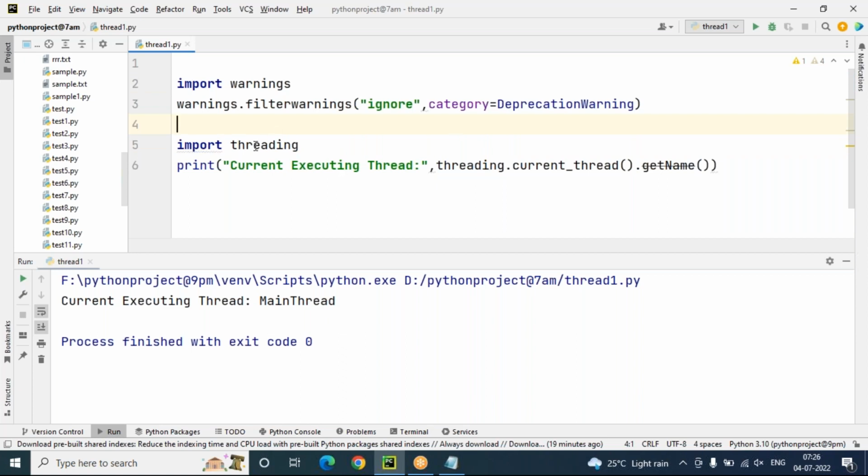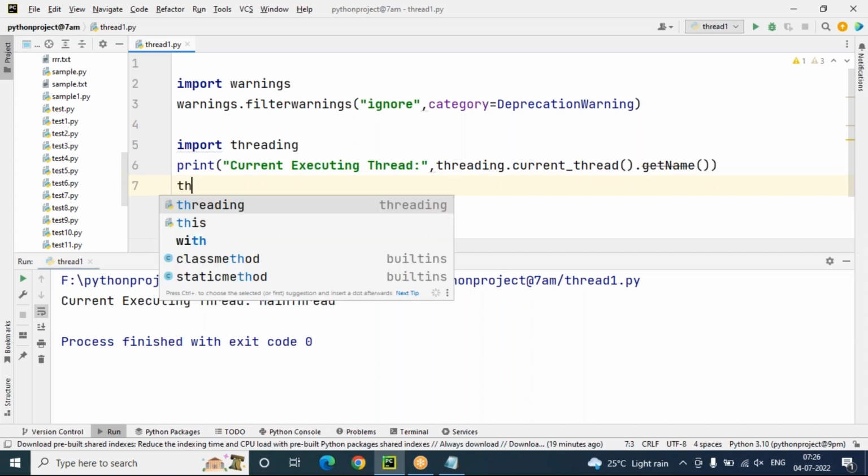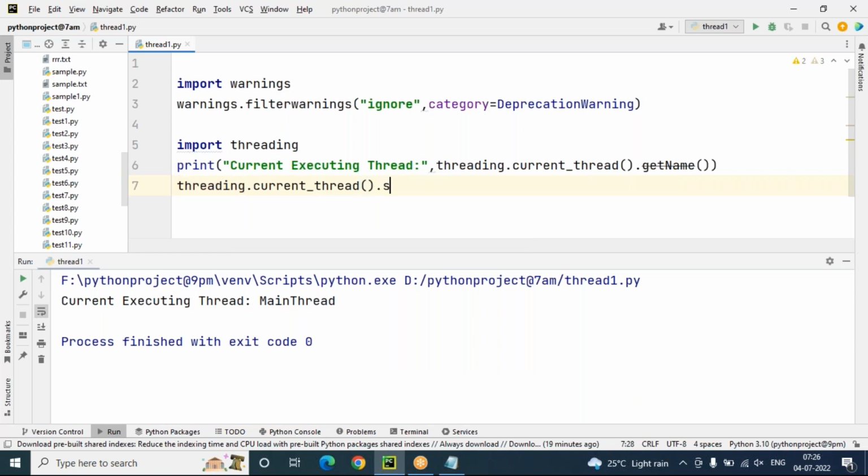Current executing thread: threading is the module name, dot current thread is a method name, get name, and the main thread name is coming. If you want to set the name of the thread, can we change the thread name? Yes, we can change the thread name. How? Threading is the module name, dot current thread, dot set name. Here I'm changing the thread name from main thread to my thread. Once we change main thread to my thread, you can see the name is changing here.